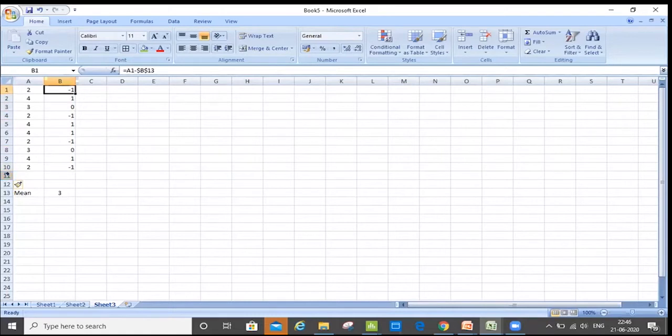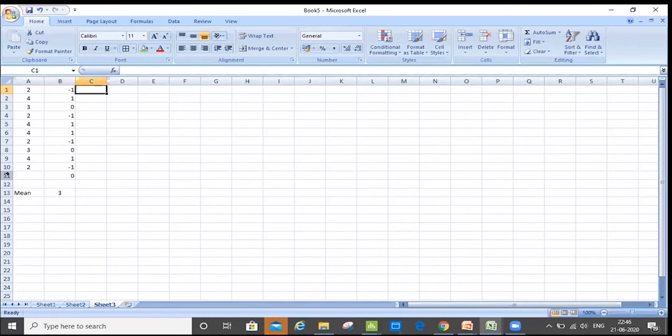Now the next step is, if you do the sum of this, you will always get 0. You put any random 10, 20, 100 numbers and you subtract it from the mean, and if you sum it up, you would never get more than 0. You will always get 0. So in mathematics, we have to give a certain formula to it. So what we will do is, we will take the square of it.